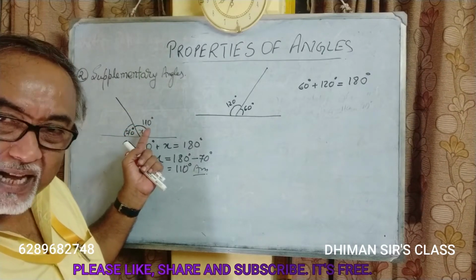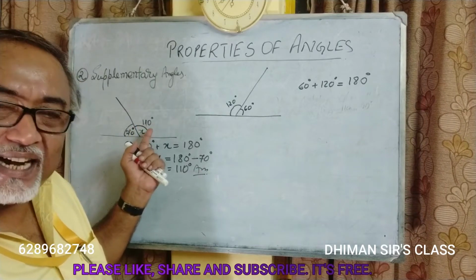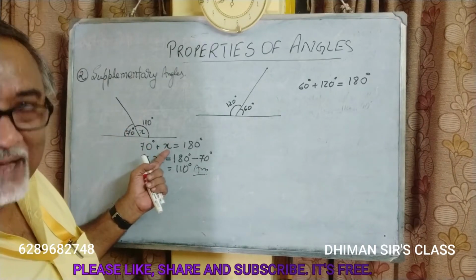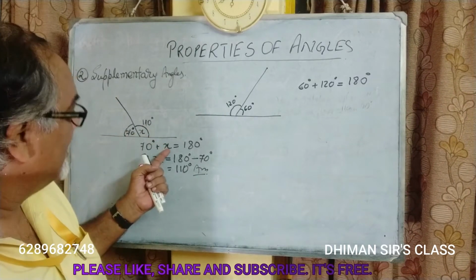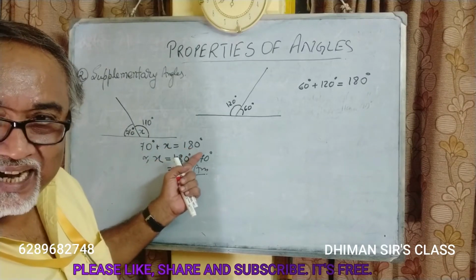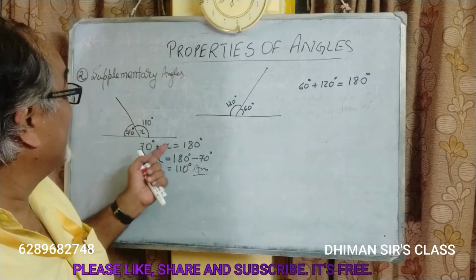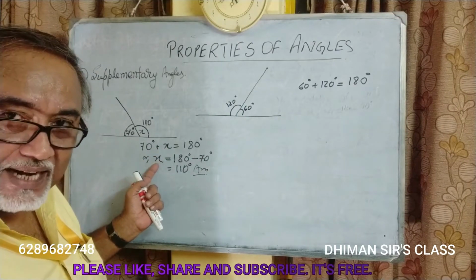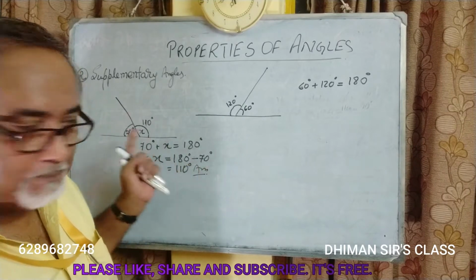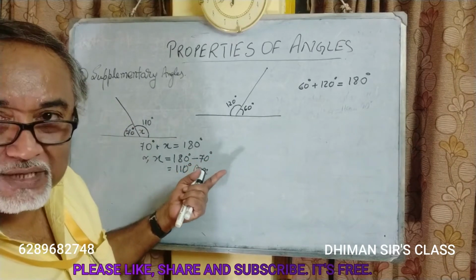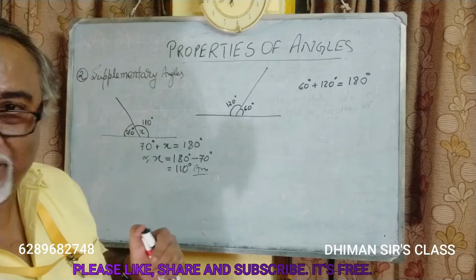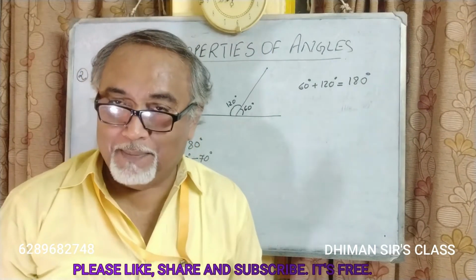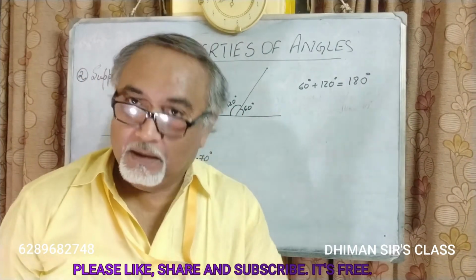That means their sum is 180 degrees. Therefore 70 plus x, we have assumed the unknown angle as x, becomes 180 degrees, and the value of x has to be found. So let x be alone on the left hand side. 70 goes to that side, plus 70 becomes minus 70. You get the value of x as 110 degrees. Clear, students? So we have understood complementary and we have understood supplementary.